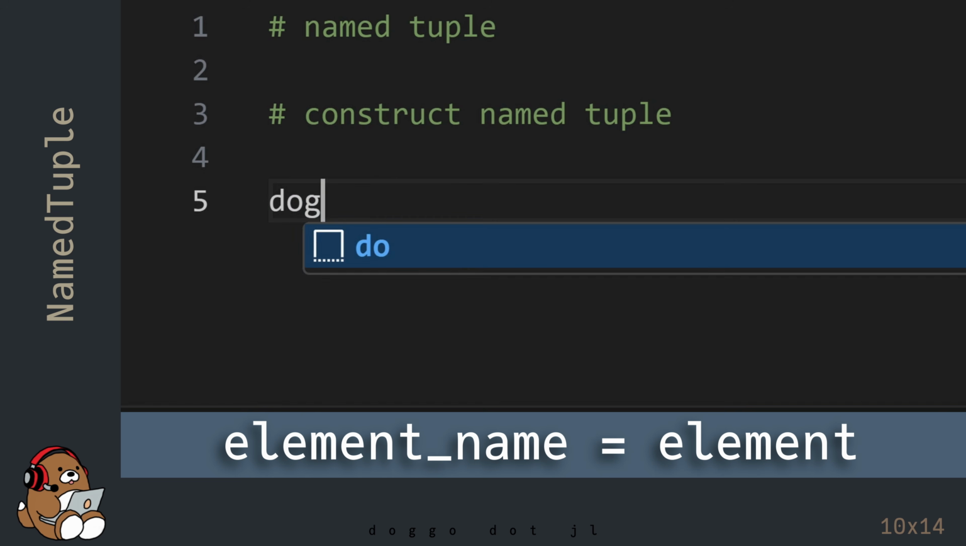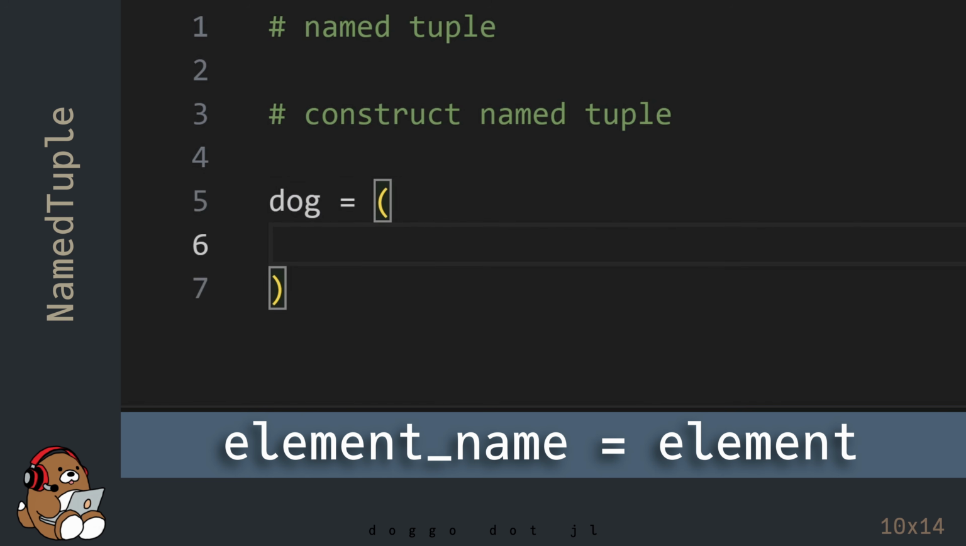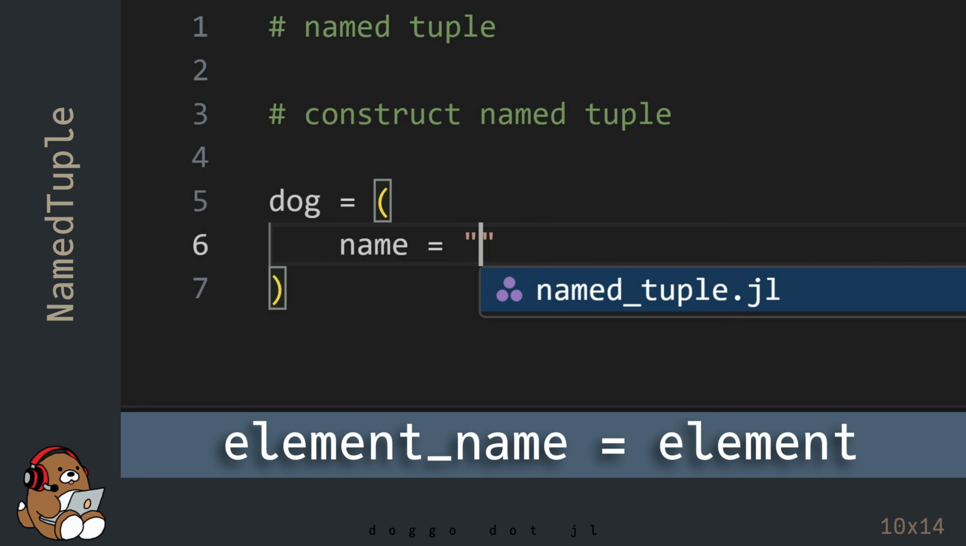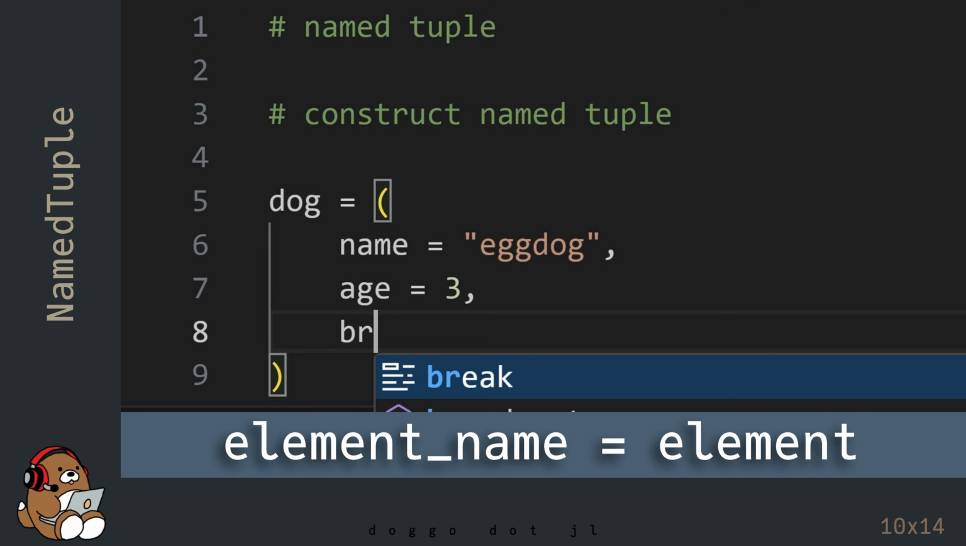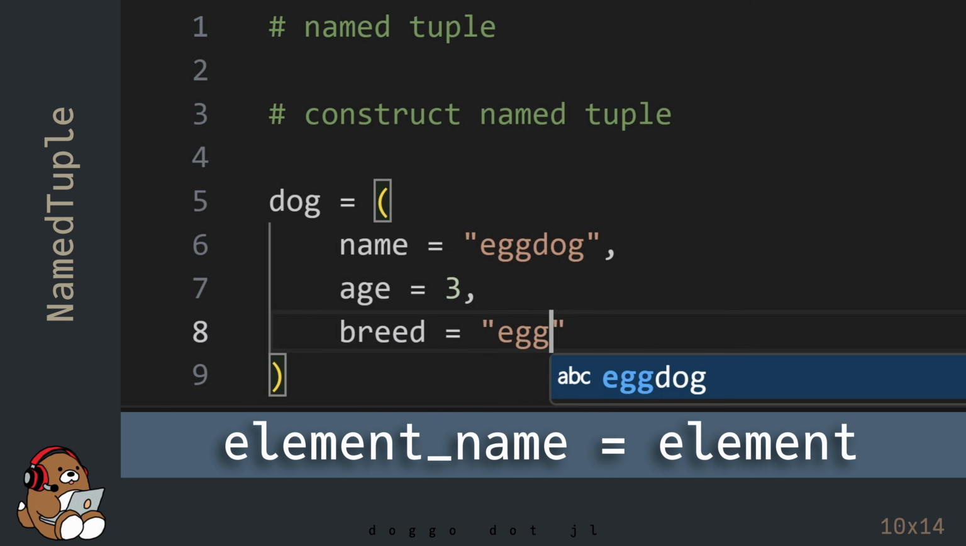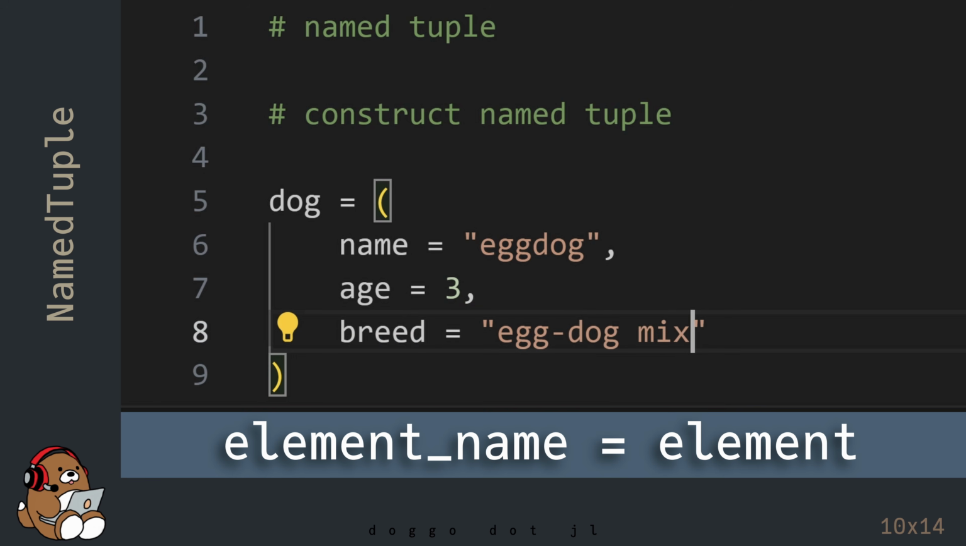When constructing a tuple, you have the option of using a name for each element of that tuple. Doing so will construct something called a named tuple, meaning that each element of that tuple has a unique name associated with it.